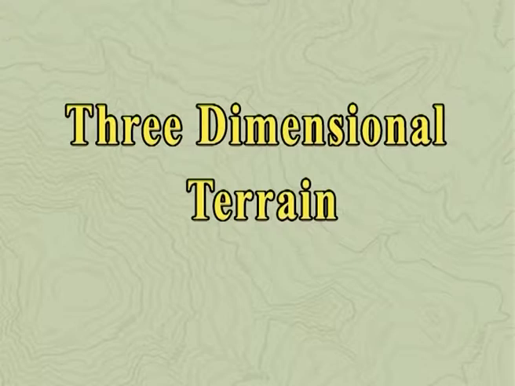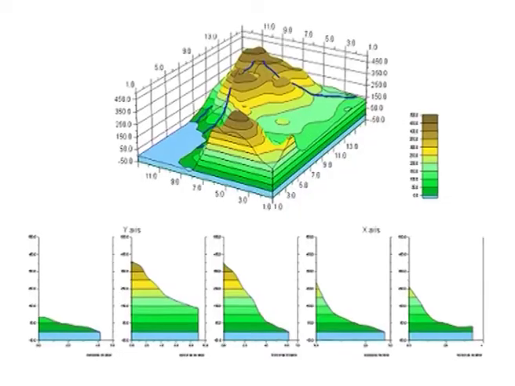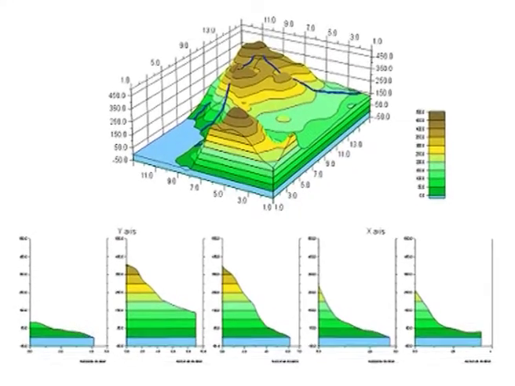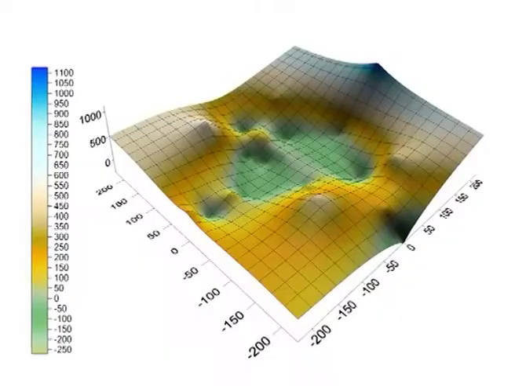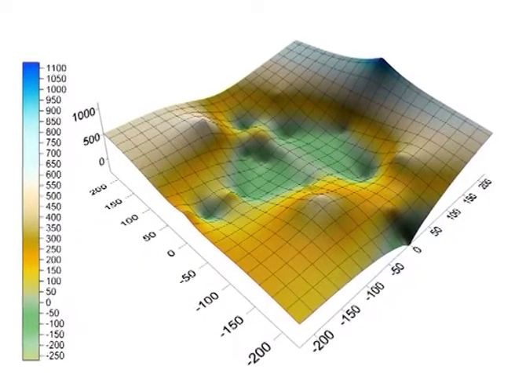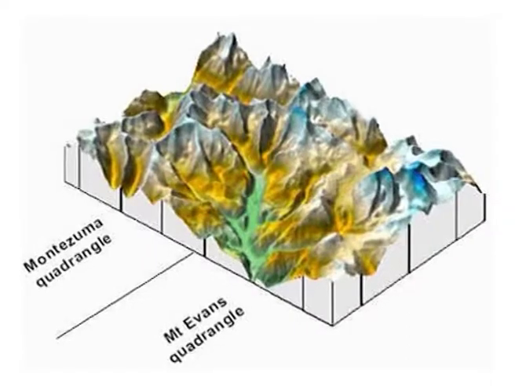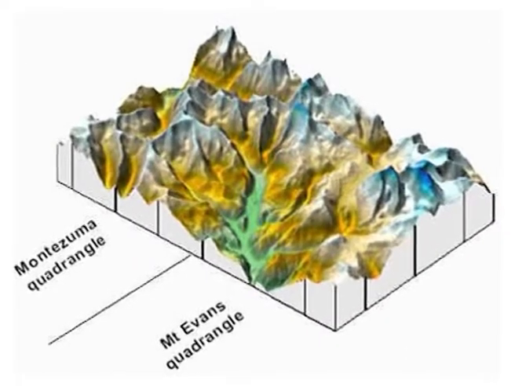Now, let us discuss the three-dimensional terrain. With a digital model, one can represent terrain in its three-dimensional complexity and then generate either 2D or 3D visual representations for analysis or presentation.